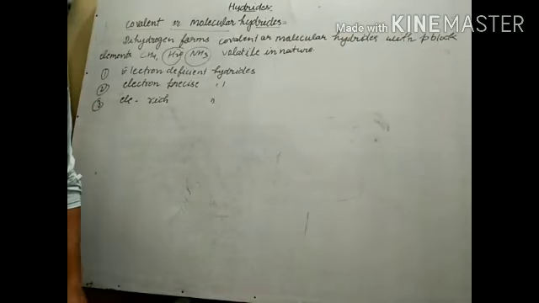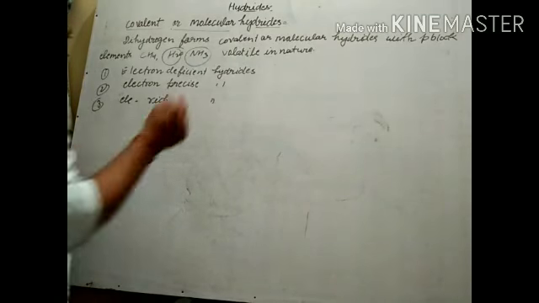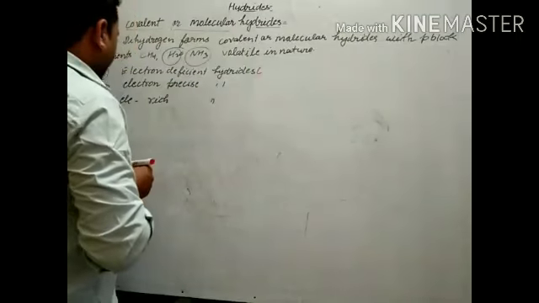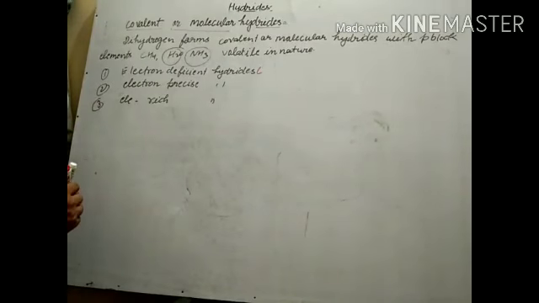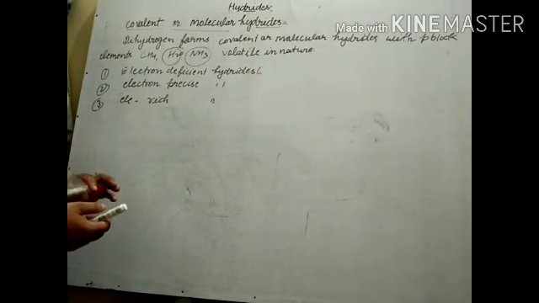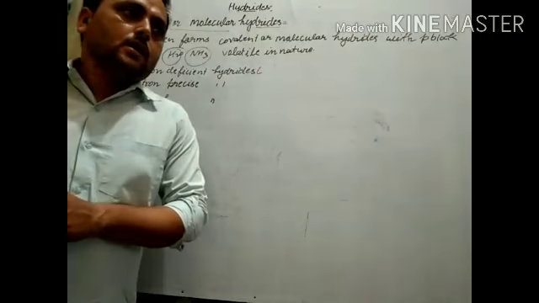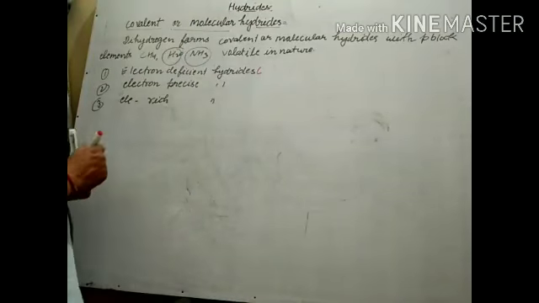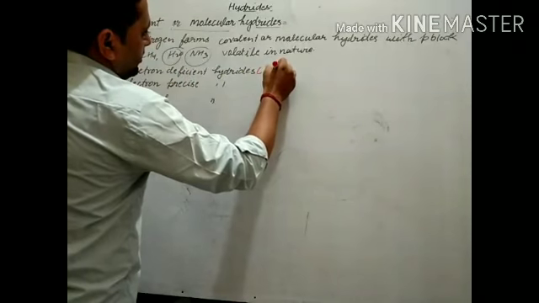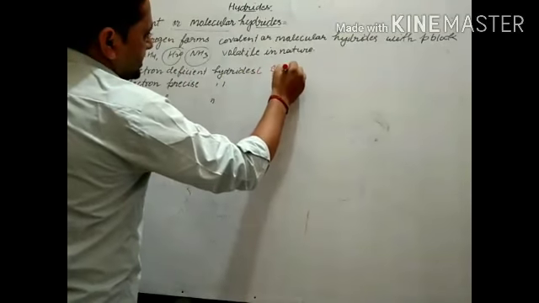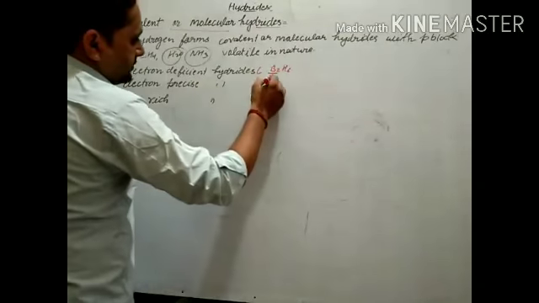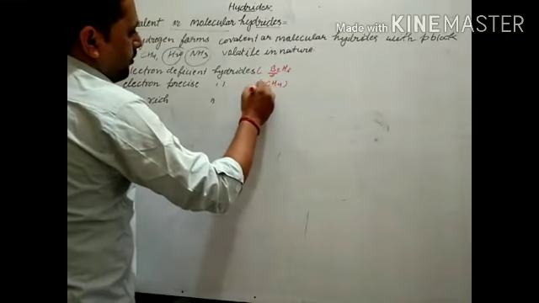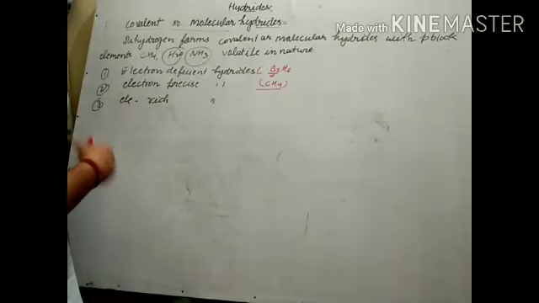Electron deficient, electron precise means, in simple words I would explain it. Electron deficient compound means even though it is a compound, the octet of the central metal atom is not completed, means the central metal atom does not have 8 electrons. So by other bonding it completes its octet, like B2H6. In B2H6 the octet of boron is not completed. And electron precise compound like CH4 means in this the central atom completes its octet.